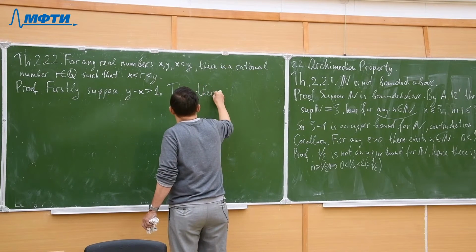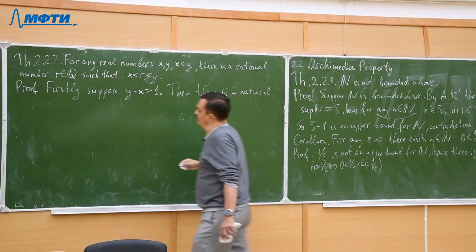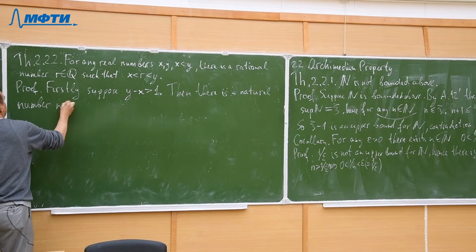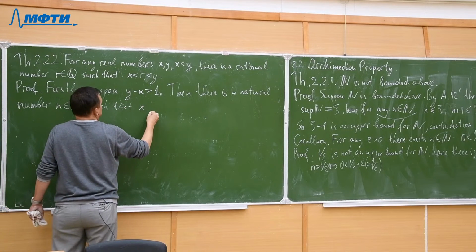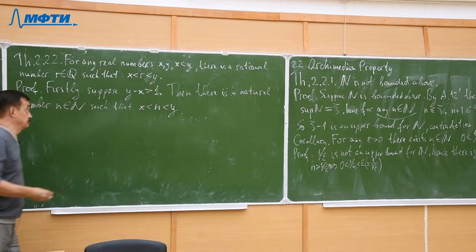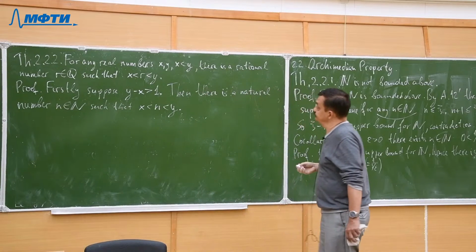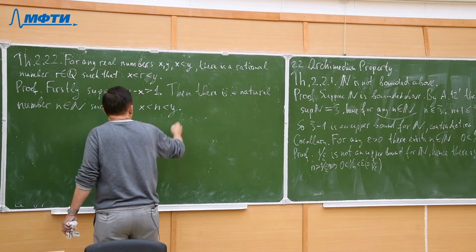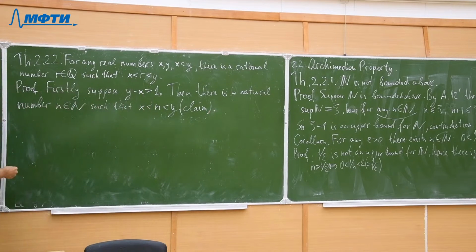There is a natural number n in N such that it is between x and y. So how to prove it? This is a claim, right? Okay. Claim. So how to prove this claim?